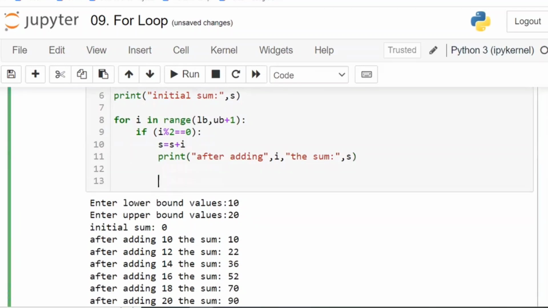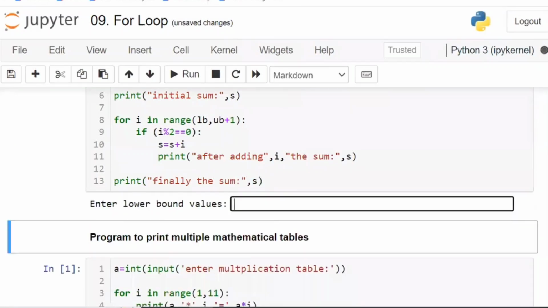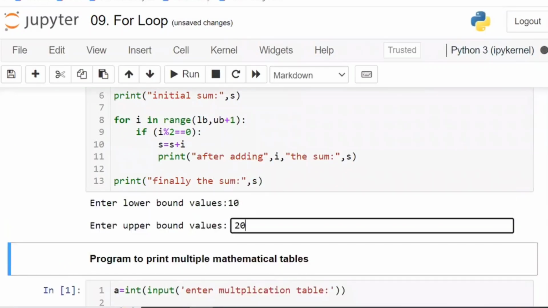And you want the final sum separately. Print finally the sum, with respect to s. What is the last stored value of s? 10, 20.